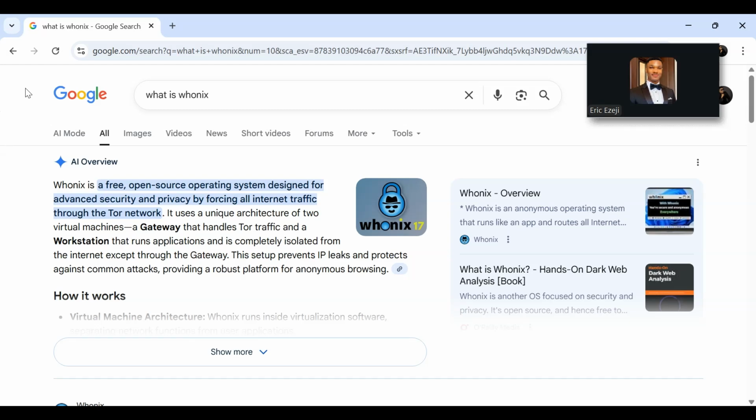I'm introducing you to one of the most powerful privacy tools out there, which is Whonix. If you care about anonymity, cybersecurity, and ethical hacking, this is a tool you should know. All right, I just said, what is Whonix?